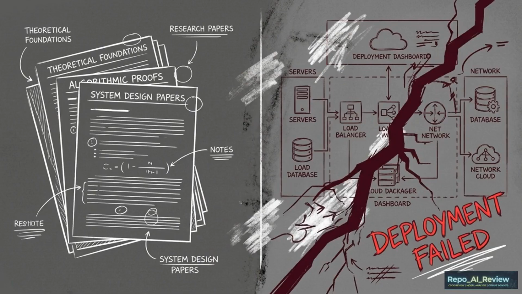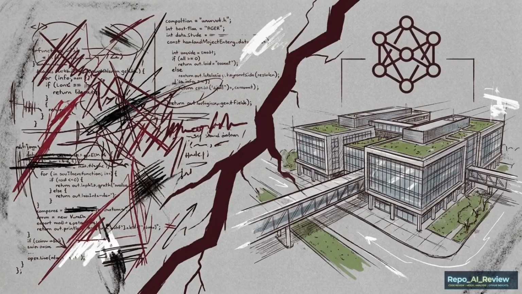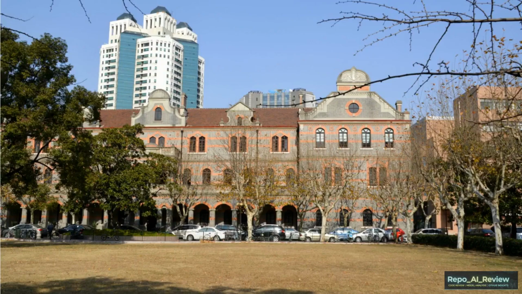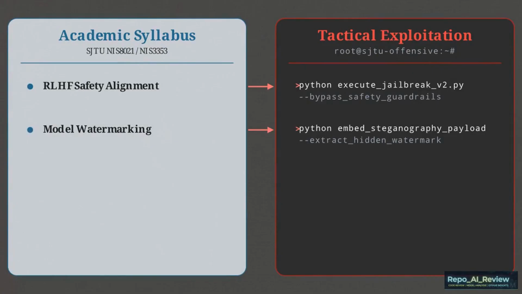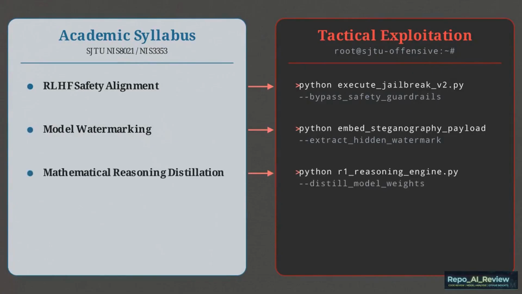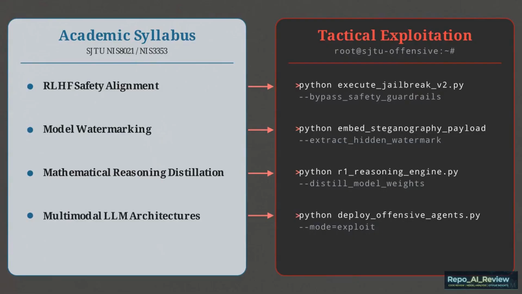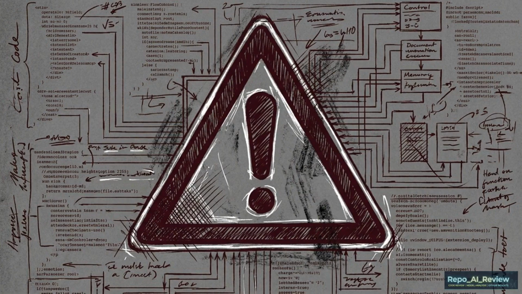Beyond the broken code, the very existence of this repository in the public domain forces a broader conversation about industry implications. This material carries the weight of institutional research from Shanghai Jiaotong University rather than the unverified suggestions found on anonymous forums. That creates a conflicting duality. The syllabus operates simultaneously as a rigorous educational tool and a highly specific tactical manual. We have to question the ethics of distributing raw, copy-paste code designed explicitly for jailbreaking live language models.